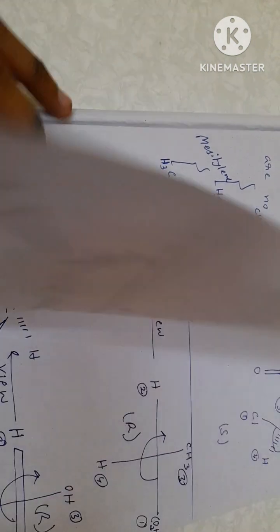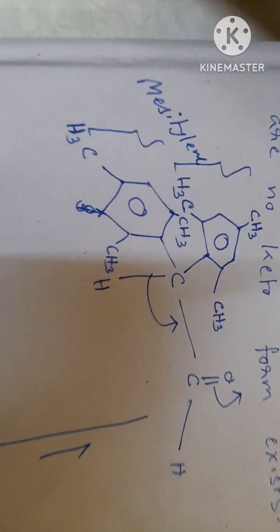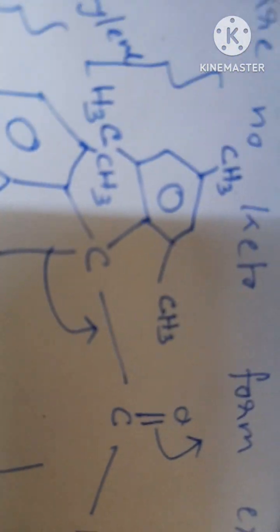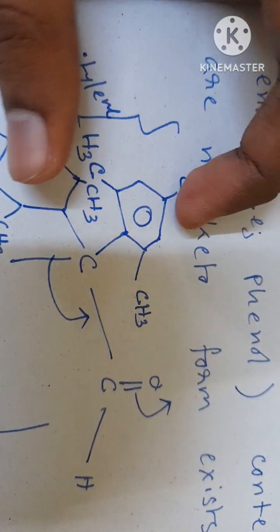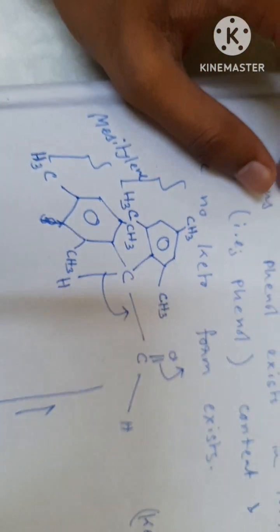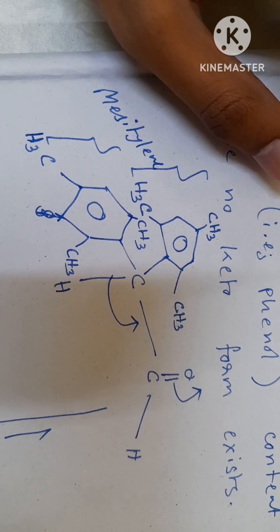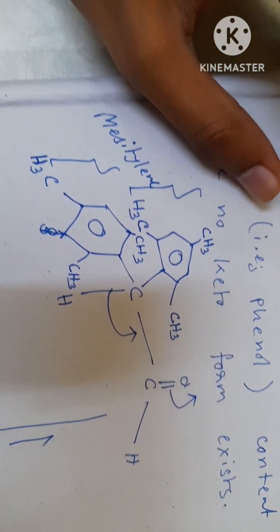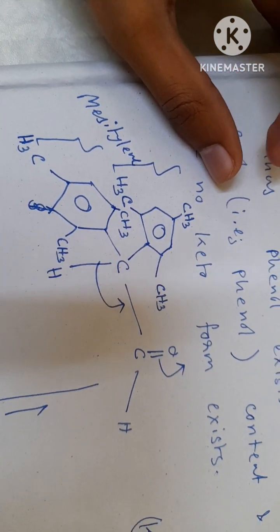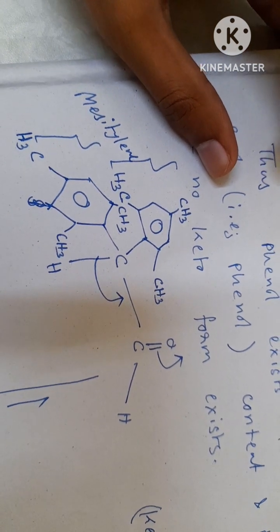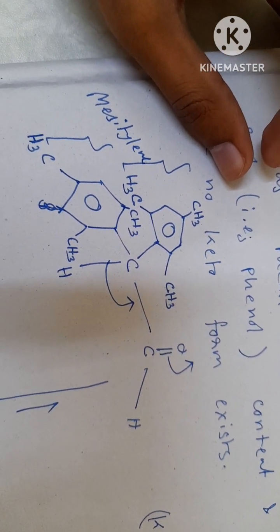Okay, so if you observe the structure closely, these two bulkier groups are present at the alpha position. So if any molecule contains one or more than one bulkier group at its alpha position, then you should remember that this category of molecule mostly prefers to stay in enol form.